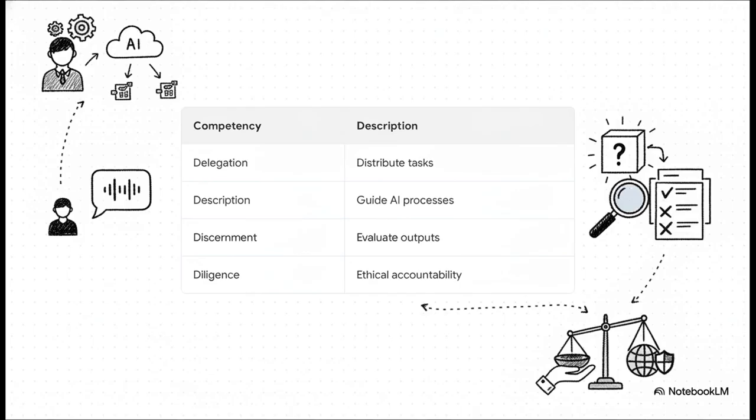Once you've delegated, you move to description. This is where you step in and communicate, defining exactly what you want the AI to produce and how it should behave. Then comes discernment, critically evaluating the output the AI gives you, actively hunting for logical errors. And the final chapter, diligence. This is where you take ethical accountability for the final product, making sure you maintain transparency about the AI's role before you actually deploy that work into the real world.